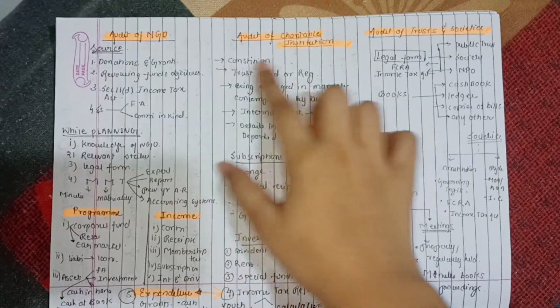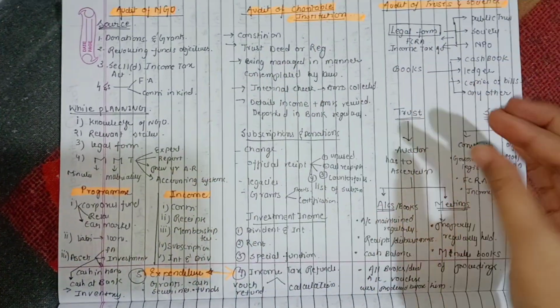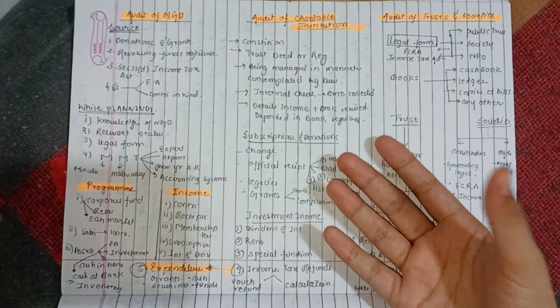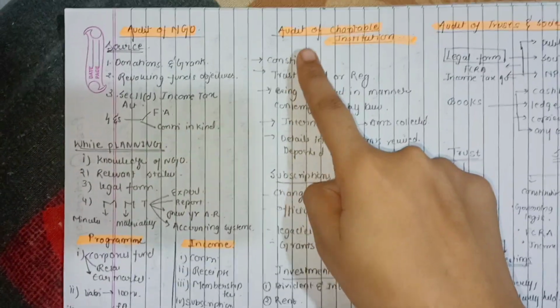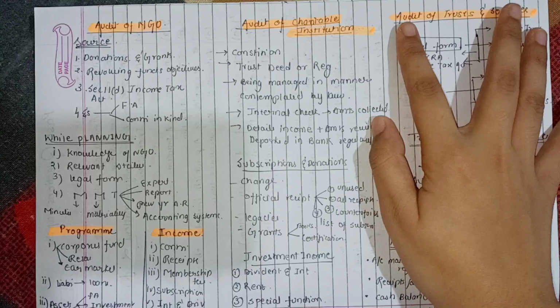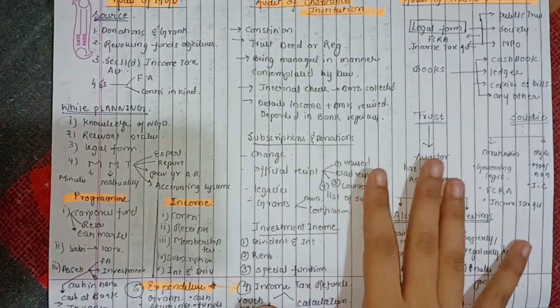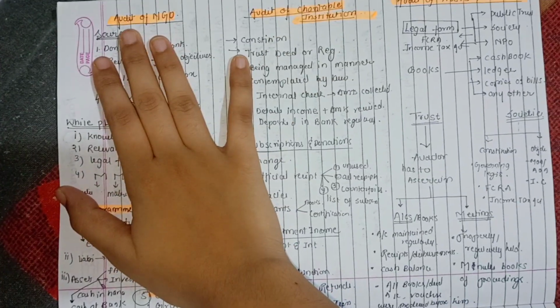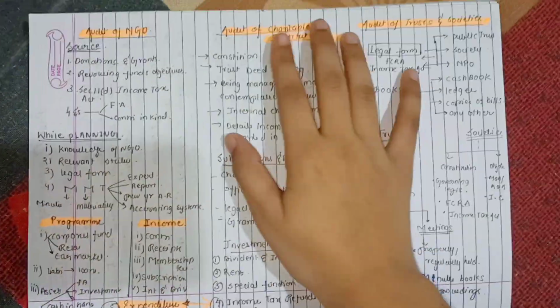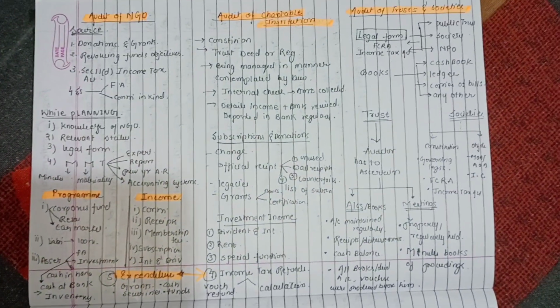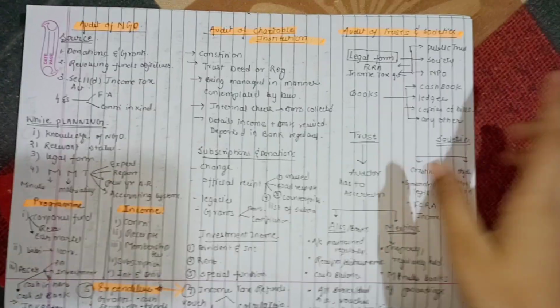So, today I'm going to tell you the short summary of a very important chapter, special entities, with two topics: the audit of charitable institutions, and the audit of trusts and societies. It's very simple if you go by this chart, and the audit of NGOs I will cover later. Firstly, these two topics. Let me start with the trust and the society.